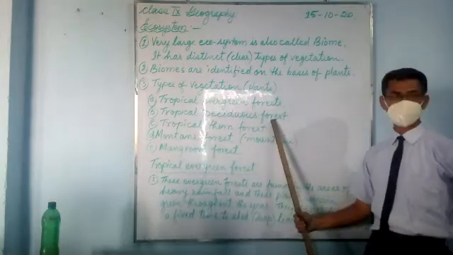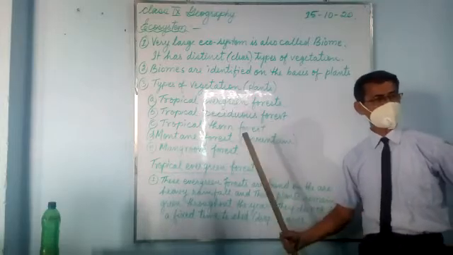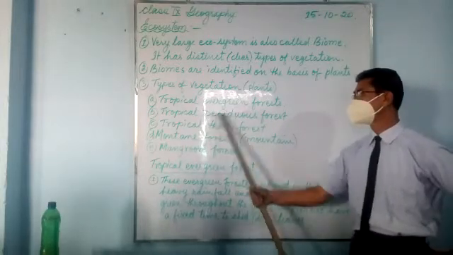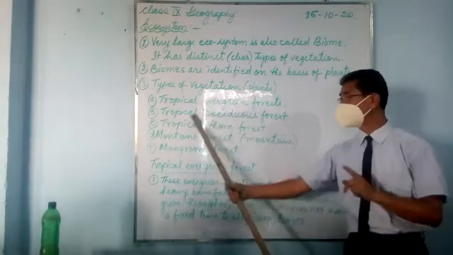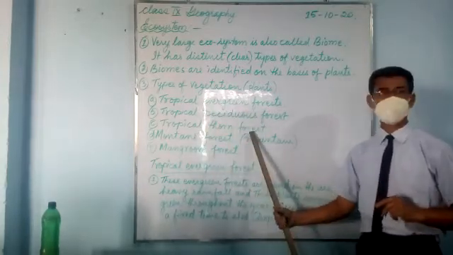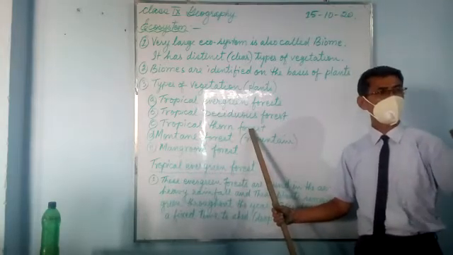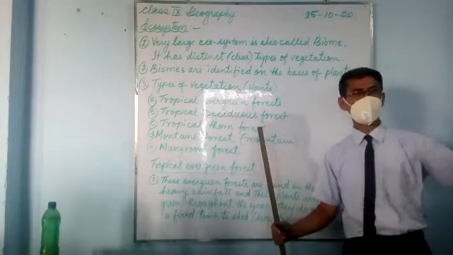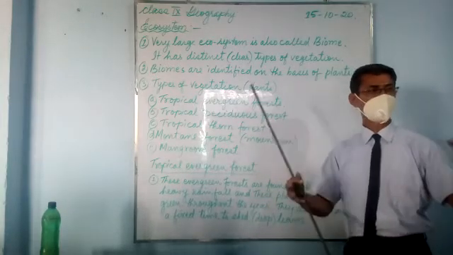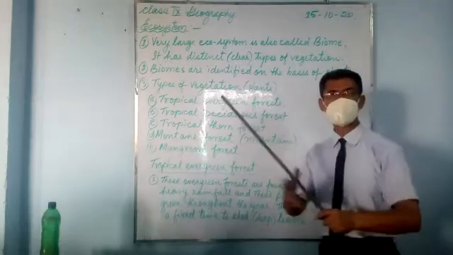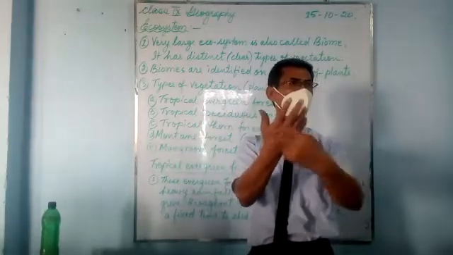Tropical deciduous forest has moderate or less rainfall. They are thin, while this one is very thick. Then tropical thorn forest: in the desert areas you will find thorny forest, plants having thorns. You know why plants have thorns there? In order to protect the water. You know that plants have leaves, and from the leaves excess water is thrown out. That is called transpiration.